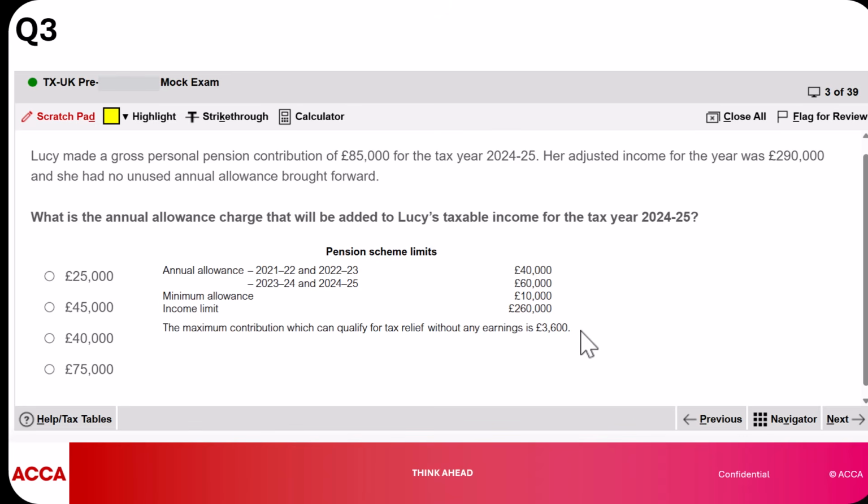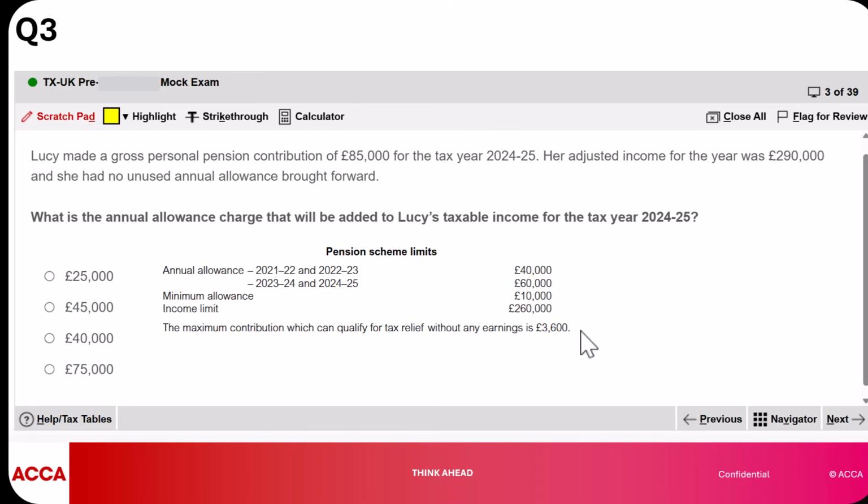You might find someone deducting personal allowance because they saw the term taxable income, and yet the question is simply asking you for the annual allowance charge. So when you're reading the requirement, be very careful to capture exactly what we're looking for. This could really save you quite a few marks and mistakes as well. All right, so it's just good to note that.